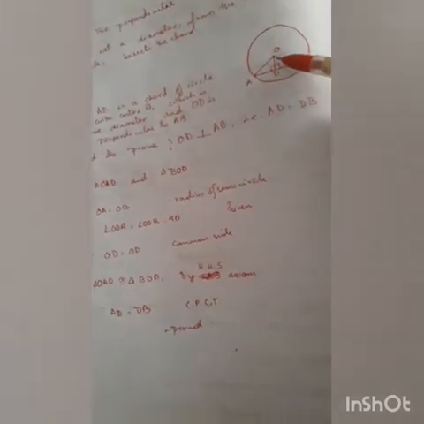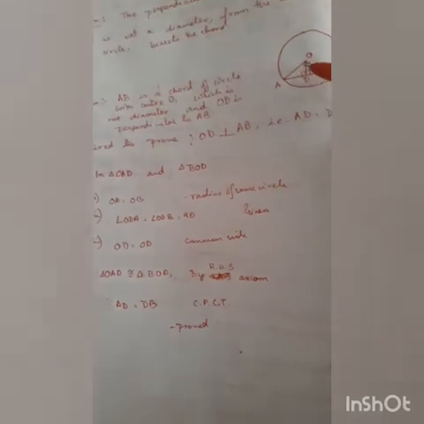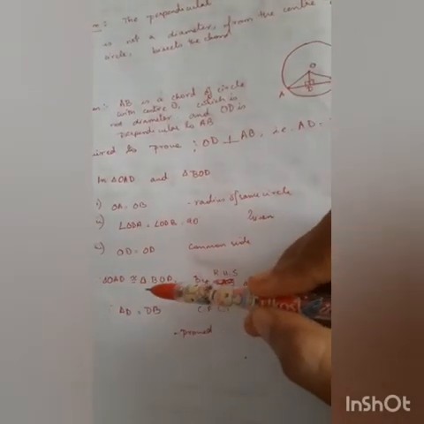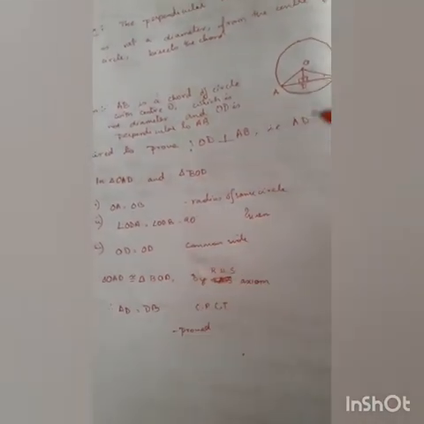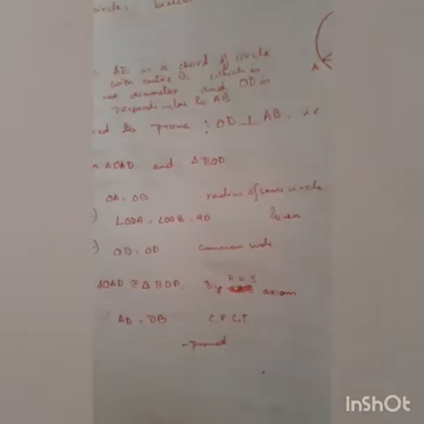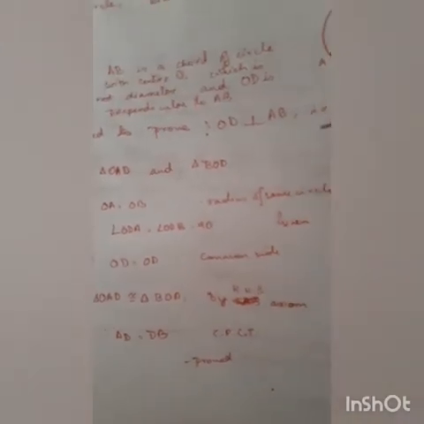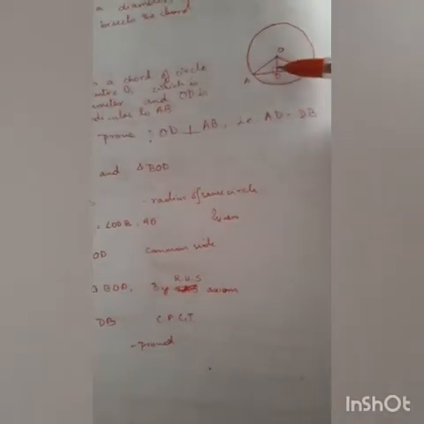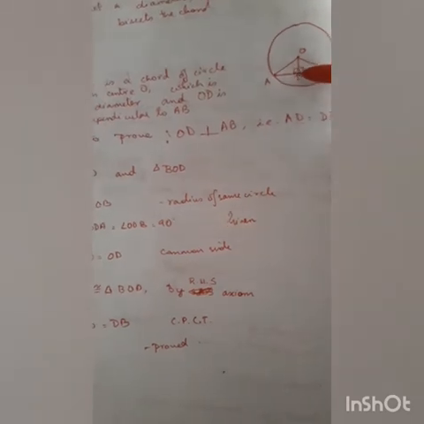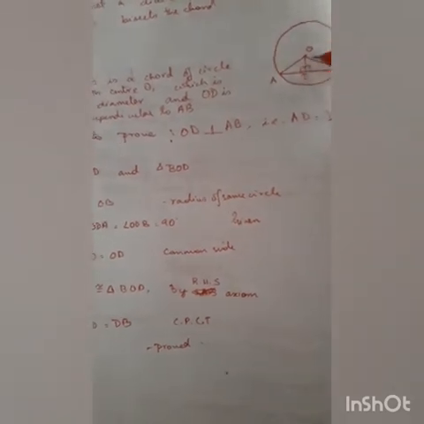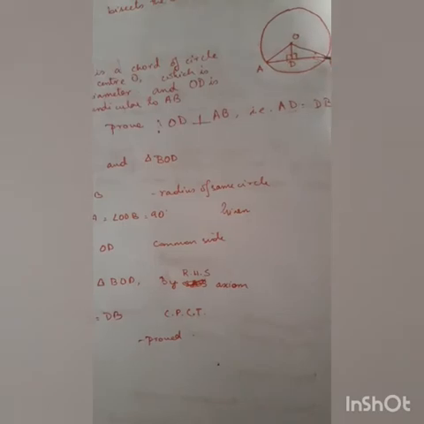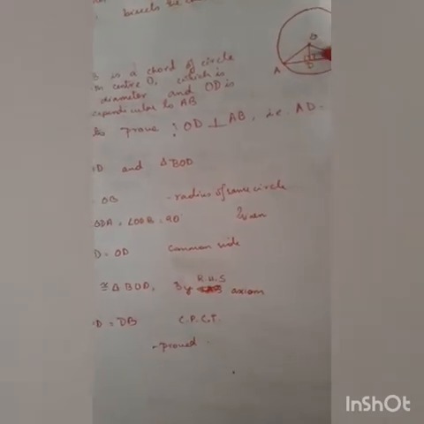So triangle OAD is congruent to triangle BOD by right angle hypotenuse side axiom. I hope you know what is right angle hypotenuse side axiom. It means in two triangles, a right angle, meaning 90 degrees, must be present, the hypotenuse must be equal, and other than that any side must be equal.